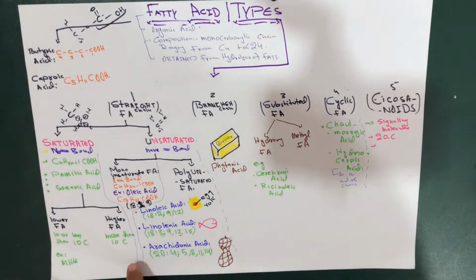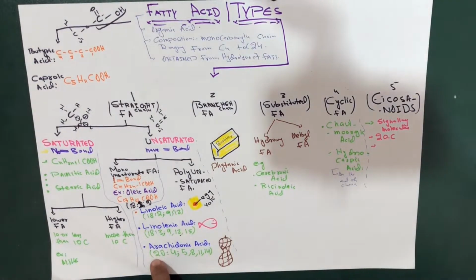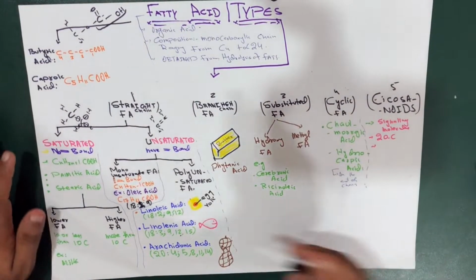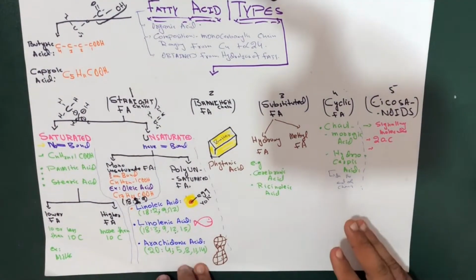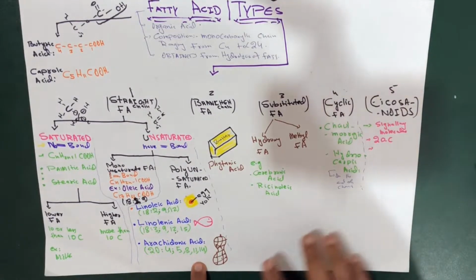Now let's talk about the last but not the least. It's called arachidonic acid. Arachidonic acid has this formula, pretty easy to understand if you understood all those. It is made up of 20 carbons. There are 4 double bonds, between 5 and 6, 8 and 9, 11 and 12, and 14 and 15. Very easy, very understandable, not a big deal.